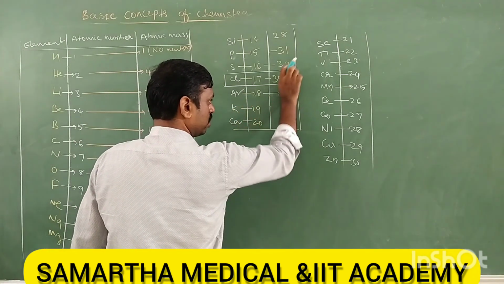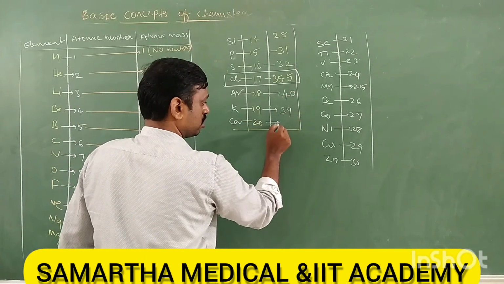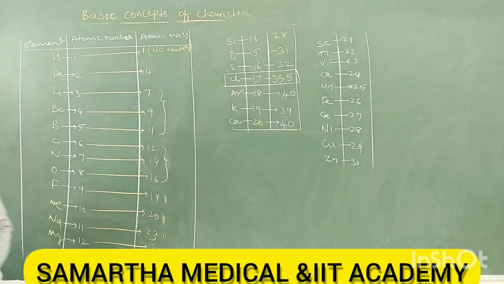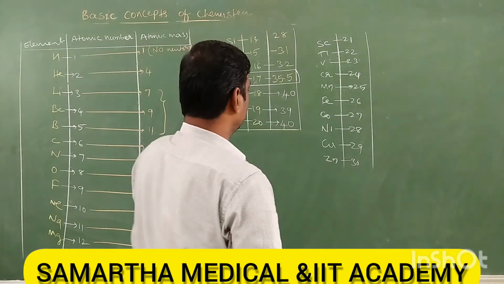Argon is 40, then 39, then 40. For argon it comes double plus 2. It's supposed to be increasing, but it is decreasing. This is one drawback, we study it in Mendeleev classification. Argon is 40, then potassium is 39 only, calcium is 40 only. Both have the same atomic mass.